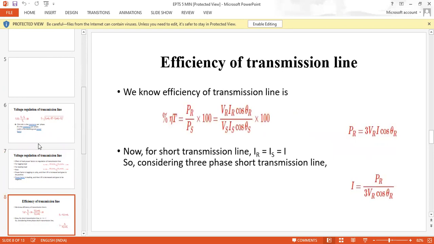Efficiency of transmission line. We know efficiency of transmission line, percentage eta T, is equal to PR by PS into 100, which is equal to VR IR cos phi R by VS IS cos phi S into 100, where PR is equal to 3 VR I cos phi R. Now for a short transmission line, IR is equal to IS, which is nothing but I. So considering a three-phase short transmission line, I is equal to PR by 3 VR cos phi R.